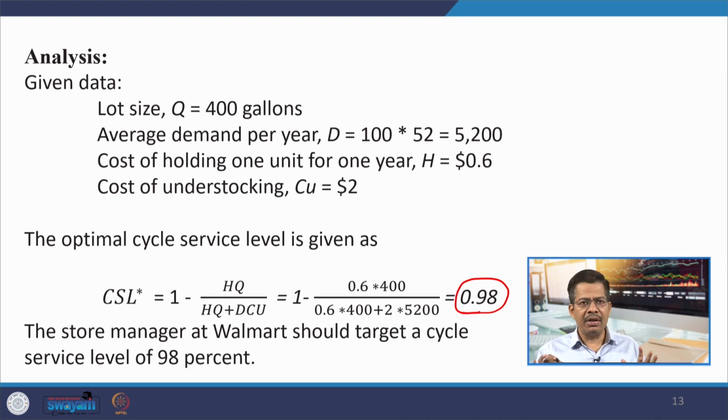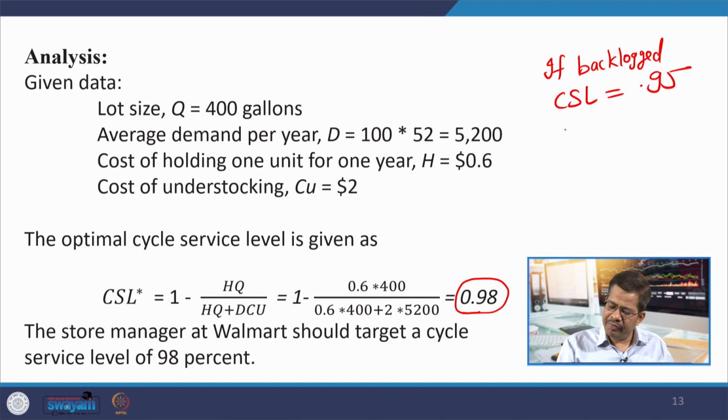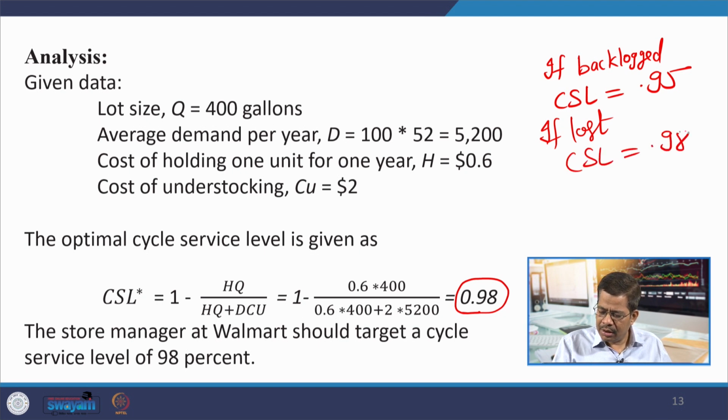So, it becomes very reasonable to understand that if backlogged, CSL is 95 and if lost, CSL is 98, because the whole calculation of Cu, cost of understocking, is making the difference.